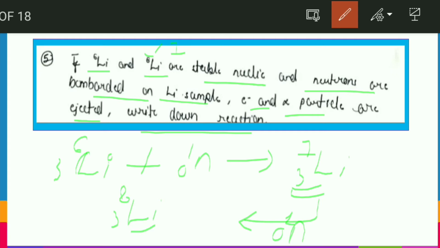Now this is unstable, so it will tend to break either by beta or alpha decay. Friends, I think you know that the atoms whose Z and A both are even are stable. So we can move to the next slide. Let me tell you one thing, let me write one thing.